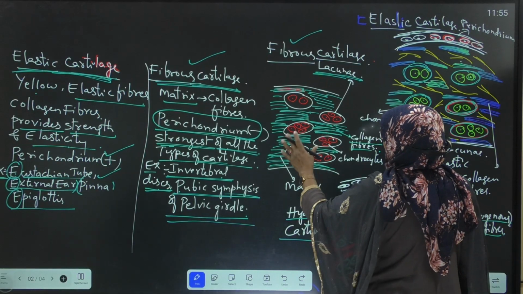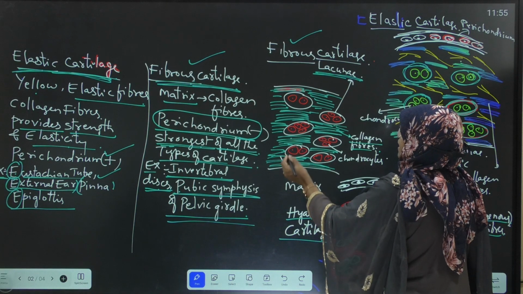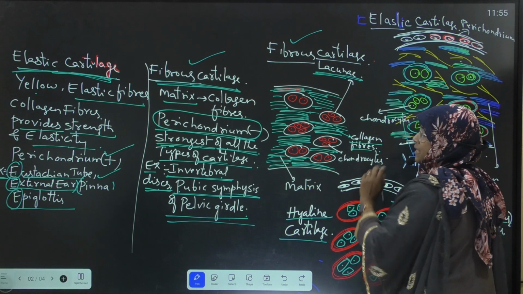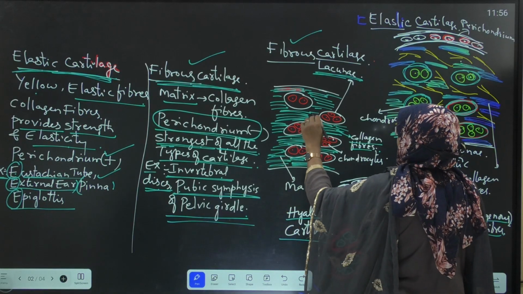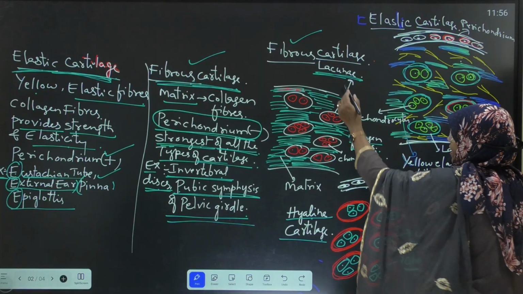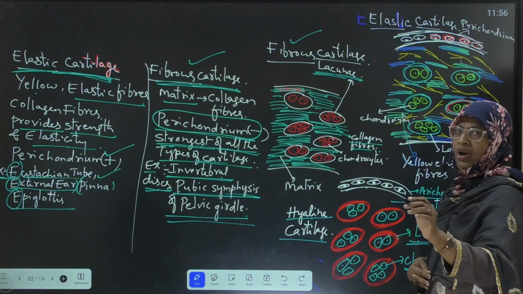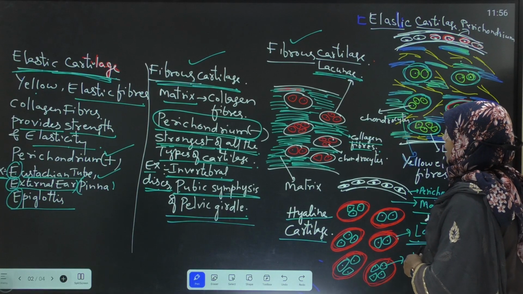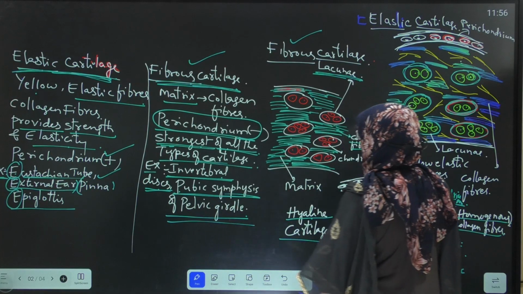This is the diagram of fibrous cartilage. Once again, the matrix of the fibrous cartilage consists of many collagen fibers. Yellow elastic fibers are absent. Here in the matrix, many fluid filled spaces are present. They are called lacunae. Lacunae encloses 2 to 4 chondrocytes. Okay, location is intervertebral disc and pubic symphysis of the pelvic girdle.